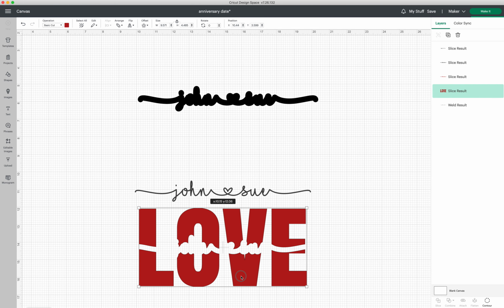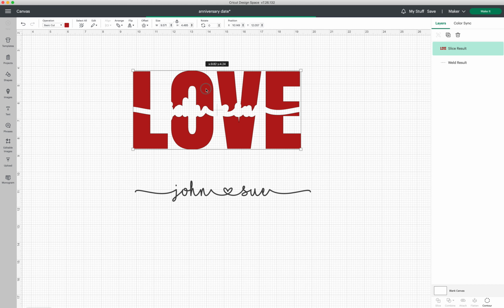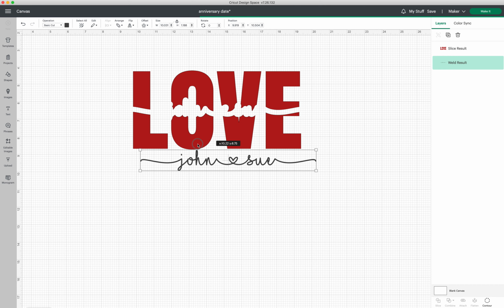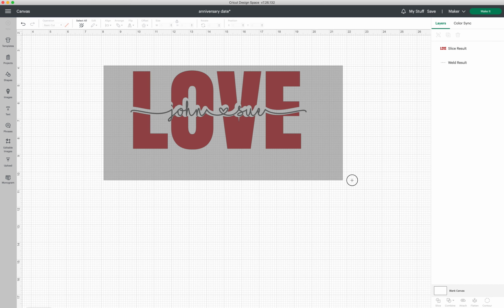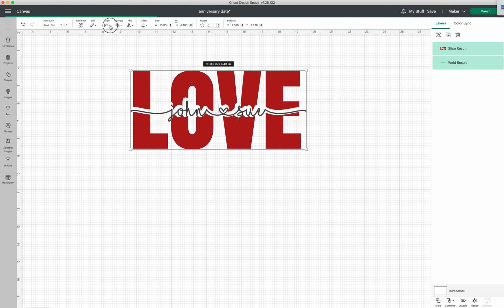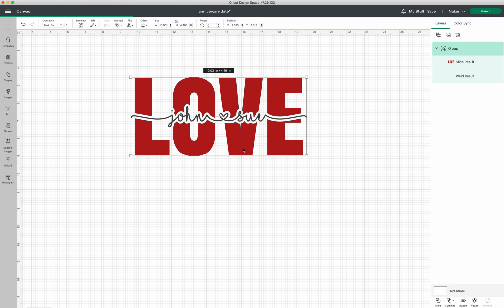Okay, good. It did what we wanted it to do. We'll get rid of that if I hit delete. Select it all and delete. Let's put our love back up here. And then we can stick our names in. And we could just center this also in a line, and it should go in perfectly. It does. Okay, and that's it. And at the end, just so I don't move anything, I will a lot of times just go to group up here on the right and group, and then I can just move it all around together.